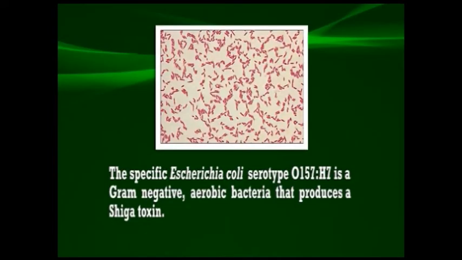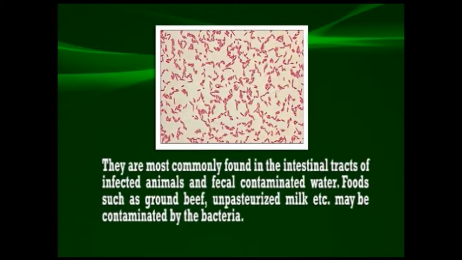Now we'll come to Escherichia coli. The specific Escherichia coli serotype O157:H7 is a gram-negative aerobic bacterium that produces a toxin known as Shiga toxin. These bacteria are most commonly found in the intestinal tracts of infected animals and in fecal contaminated water. Foods such as ground beef, unpasteurized milk, etc., may be contaminated by this bacterium.